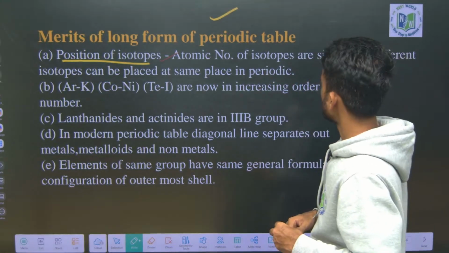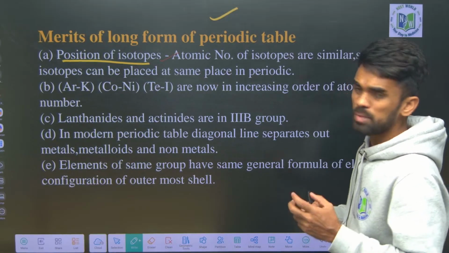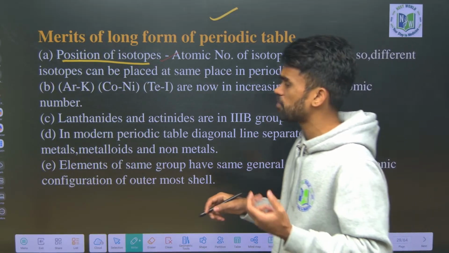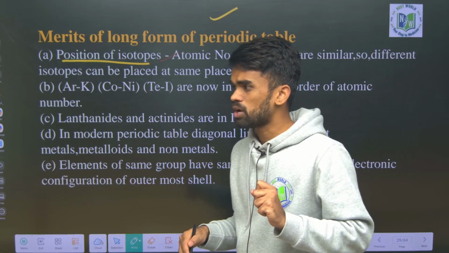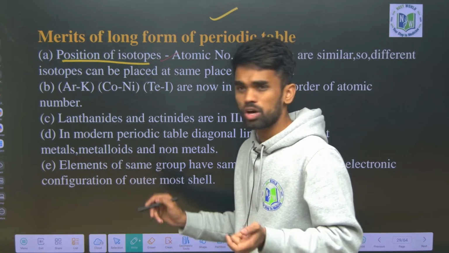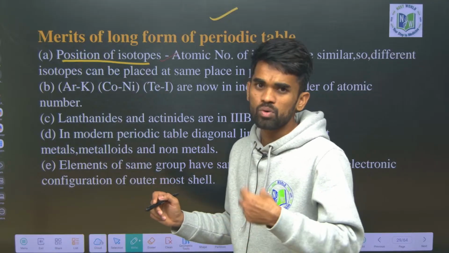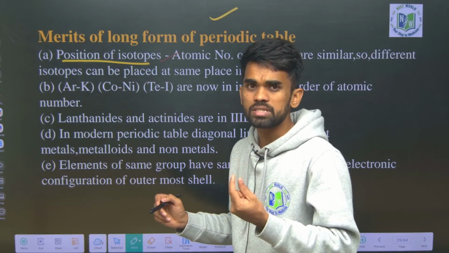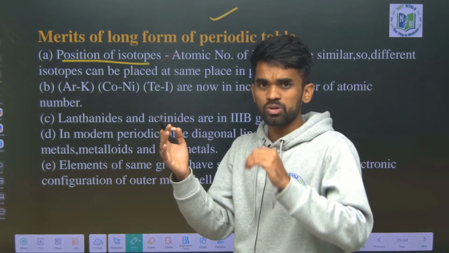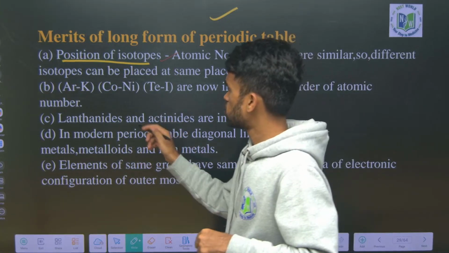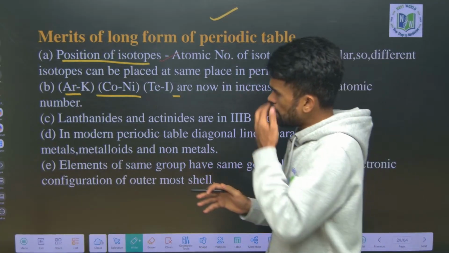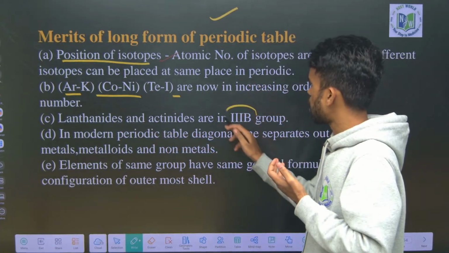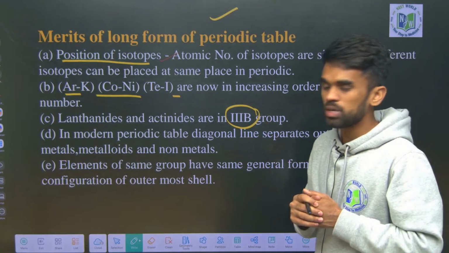Next, there is nothing like an anomalous pair, because anomalous pairs are defined based on atomic weights. Here we are not talking about atomic weights, but purely about atomic number. Whichever has more protons comes next, and the one with fewer protons comes first. So there are no anomalous pairs here. Next, lanthanides and actinides are in the third B group. You can remember that.